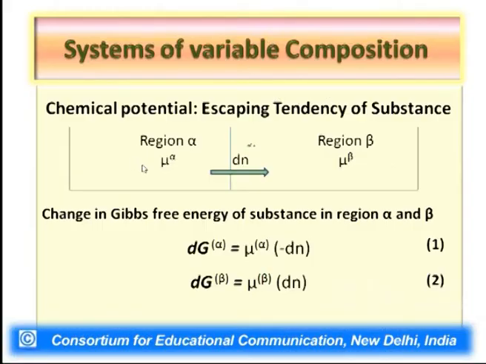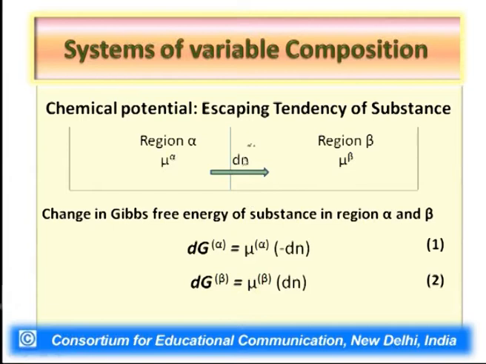Now the fact of the matter is, if there is a variation in temperature in the two regions, or a variation in pressure in the two regions, or moreover a difference in the amounts of the chemical species in these two regions, then of course there will be a difference in chemical potential. What kind of consequences that difference in chemical potential would lead to in terms of physical changes, we need to understand. For that, let us suppose that mu alpha is the chemical potential of the substance in region alpha, and mu beta is the chemical potential of the substance in region beta.